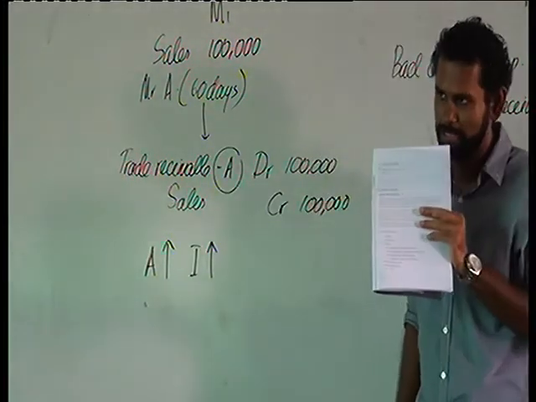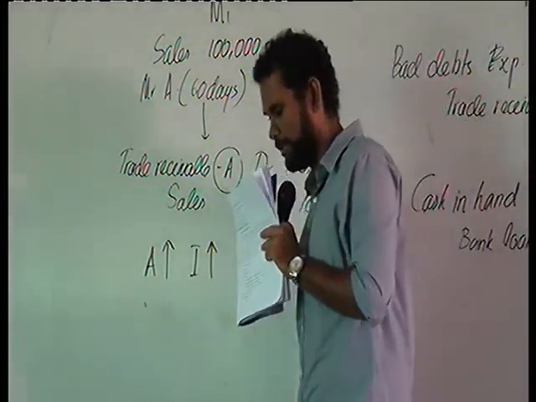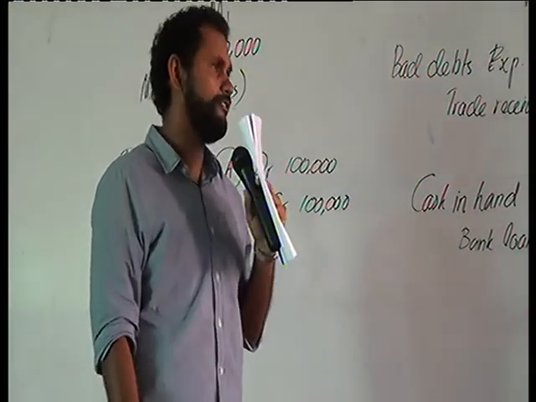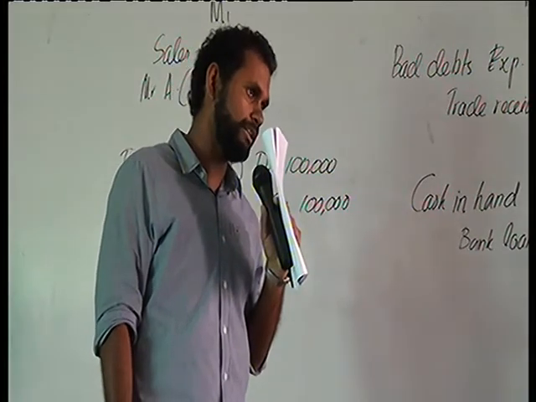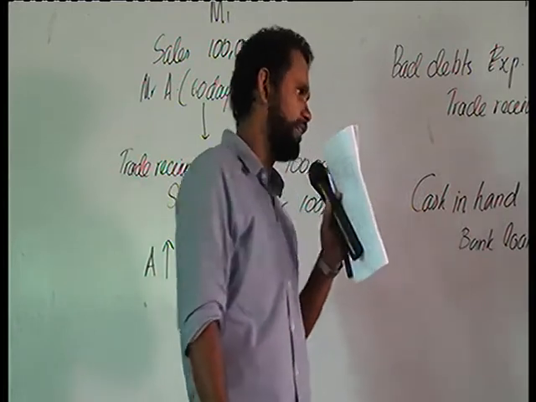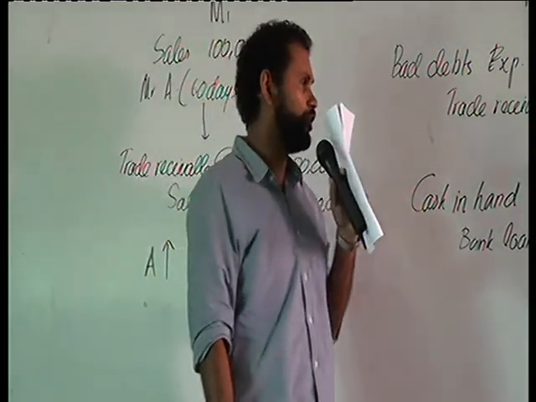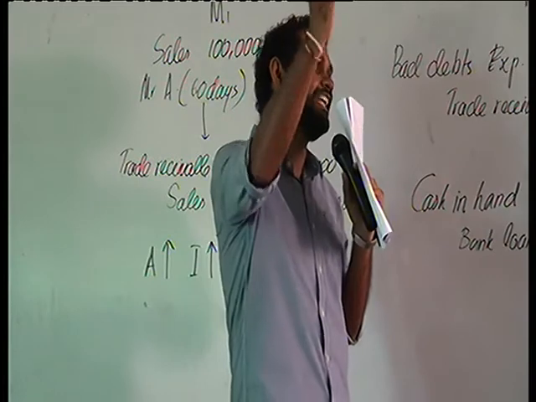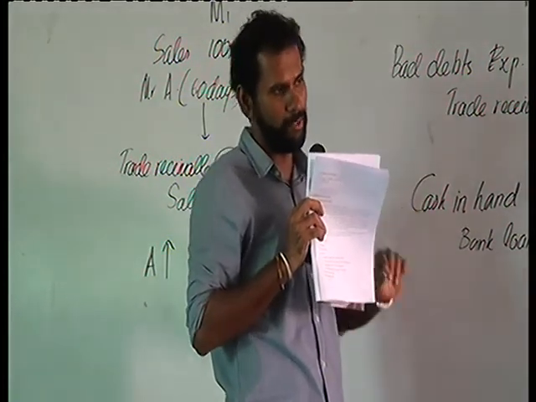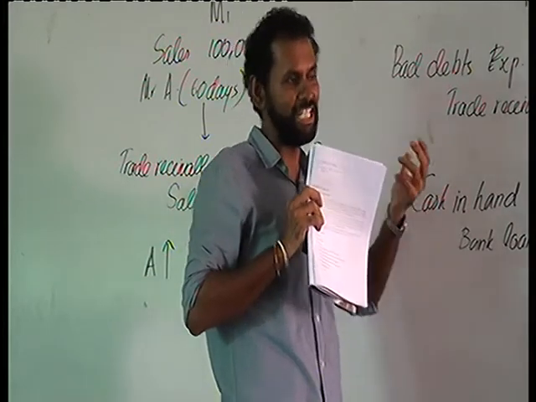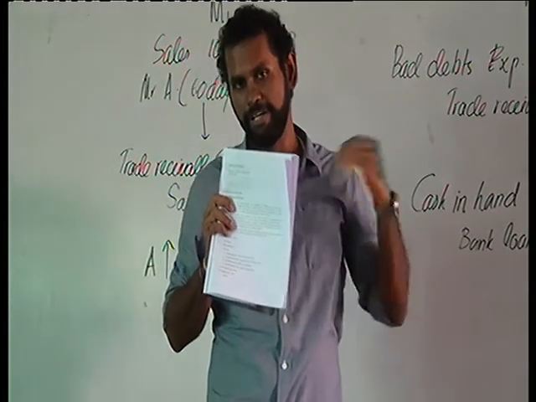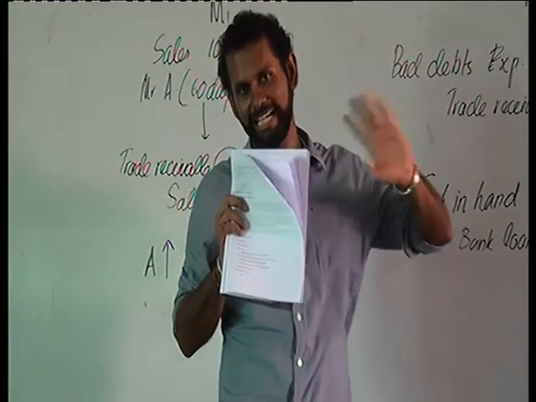Drawings of goods. So what is the double entry? By drawing, will it have an impact? Drawing of goods, will it have an impact to our assets? Yes, there is going to be an impact to assets. What is the asset? Inventory. Those goods were in our inventory. So owner taking those goods out of the business means our inventory is going to reduce. So that is the credit entry.